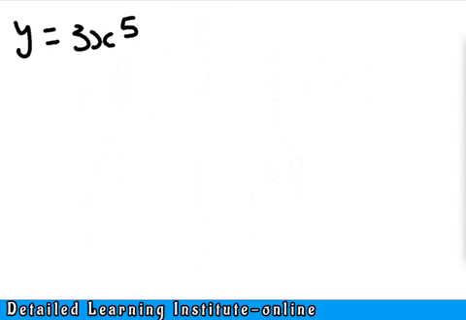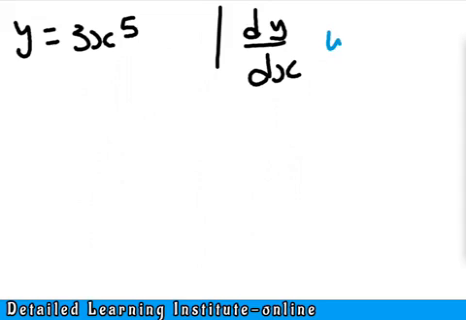This is another way you can say it. dy over dx simply means find the derivative of y with respect to x, or differentiate y with respect to x. At times you may see them write it like this: w.r.t. This means with respect to. So w.r.t. x means with respect to x. Alright, good.